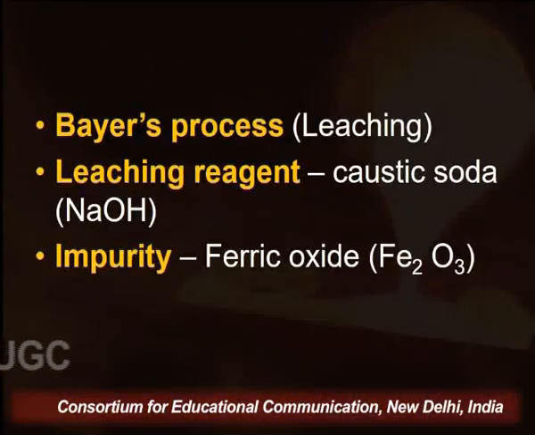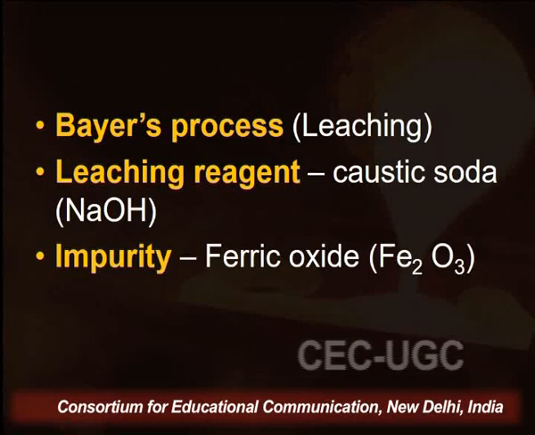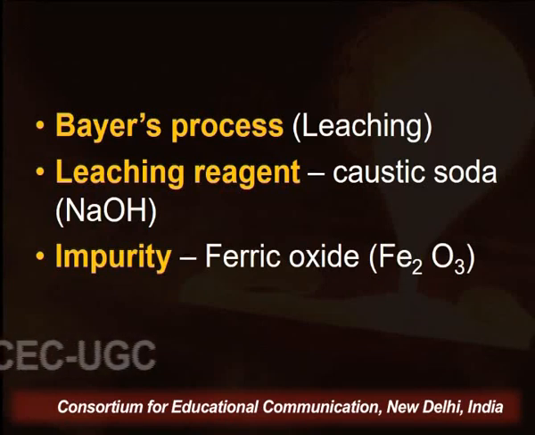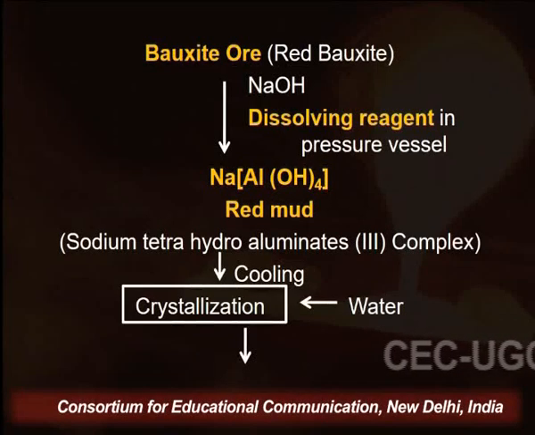Now we will see Bayer's process. What is Bayer's process? As I told you, we are discussing here the leaching process. Bayer's process is used for the extraction of aluminium from red bauxites. Here in leaching we will use the leaching reagent, which is caustic soda or NaOH, and the impurity present in the red bauxite is ferric oxide, Fe2O3. So here this is red bauxite.